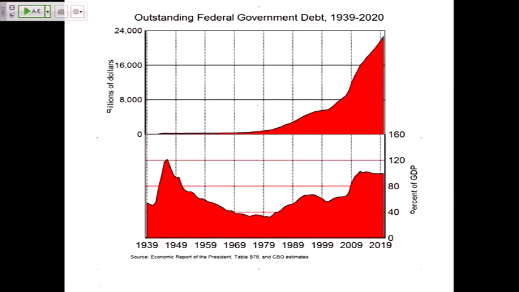That's the total amount of IOUs currently outstanding from the United States federal government, and then the bottom is showing that as a percentage of GDP. So the dollars keep going up, but the economy is growing, and so the share of GDP has been fairly constant. This includes projections for the next few years. The share of GDP is fairly constant over the last 10 or so years shown on the chart.